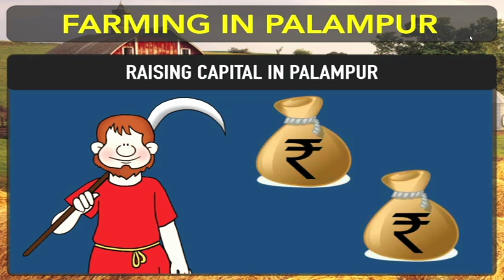So along with their agricultural activities, along with rearing cattle, they can also perform some jobs in which they get assured employment for 100 days, and they can earn something for their daily expenses.